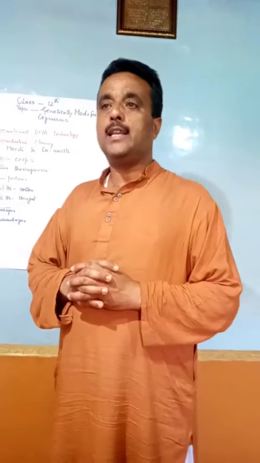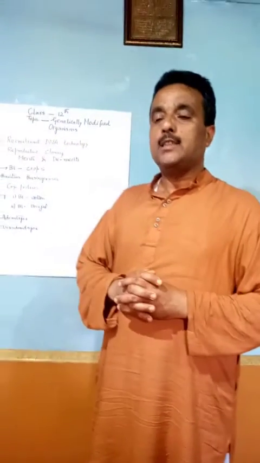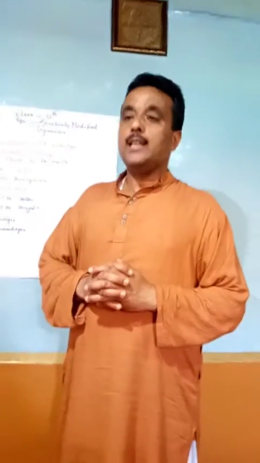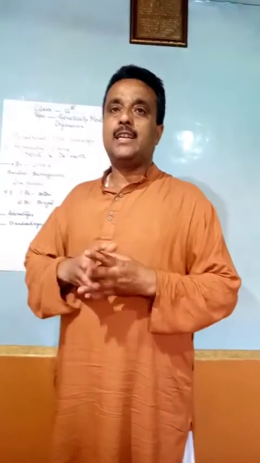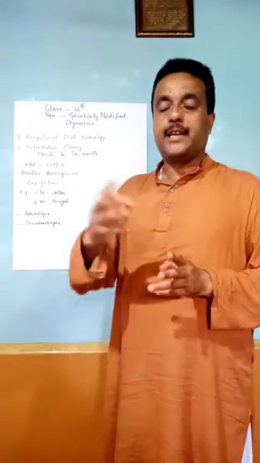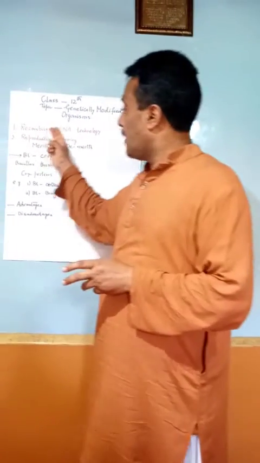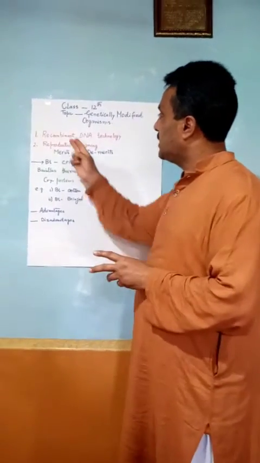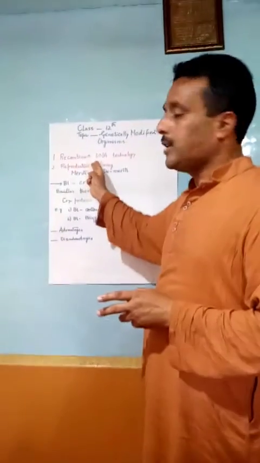These are organisms in which DNA from the desired organism is inserted into the target organism in the laboratory, in order to get the desired characters in that organism. GMOs are created in the laboratory using scientific methods. We have two important methods. The first is recombinant DNA technology, and the second is reproductive cloning.